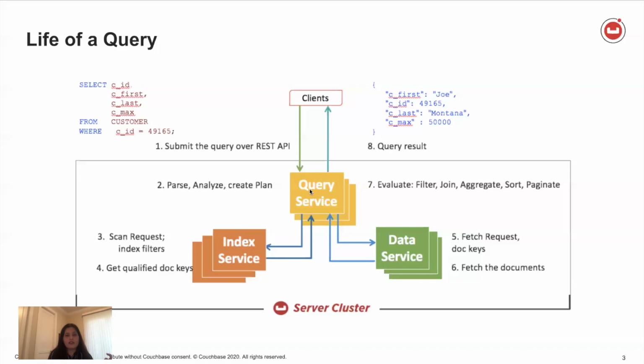Now the query service, on receiving this, would not need to make a call to the data service for the document. As a result, you have saved an extra network call, and so the latencies have gone down. The results get back to the query faster. So if you have the right index, the query latencies can be reduced and your throughput can be increased.